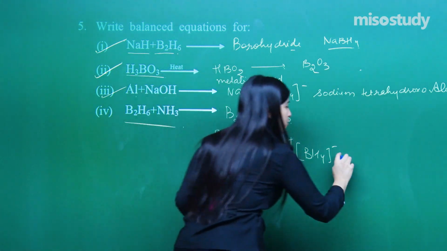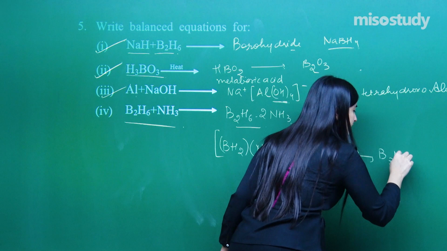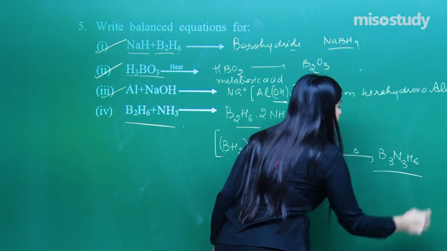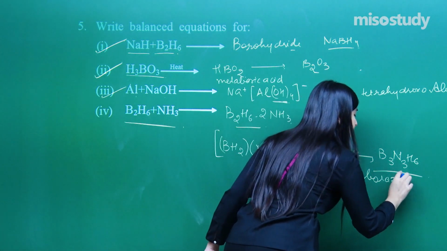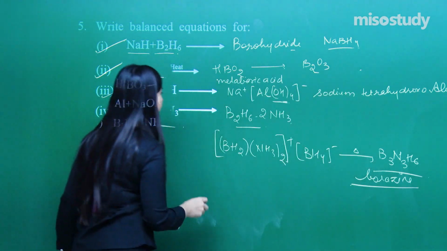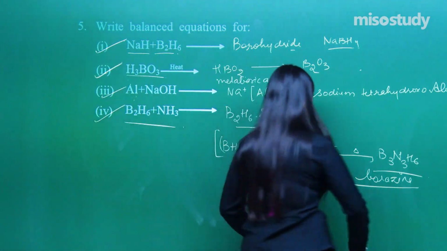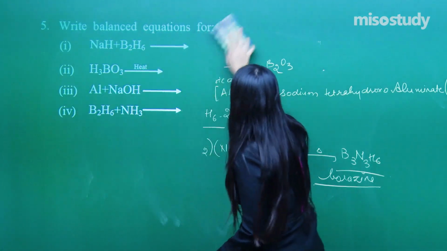Fine. And yes, further heating we get B3N3H6, that is the inorganic benzene borazine, right? Clear? And we are through with reaction number 4 as well, right? Clear? Now let me just rub this off and we'll be moving on to question number 6 then.